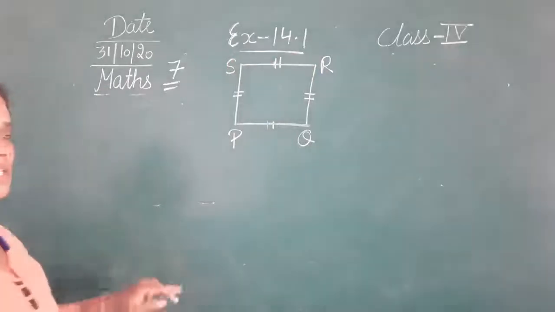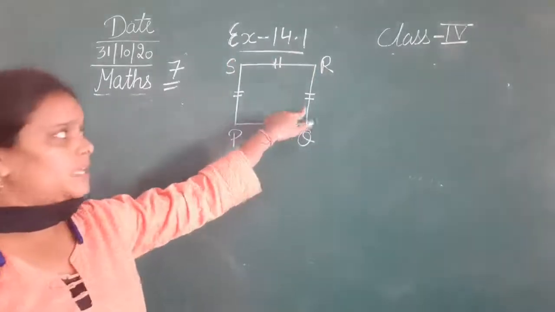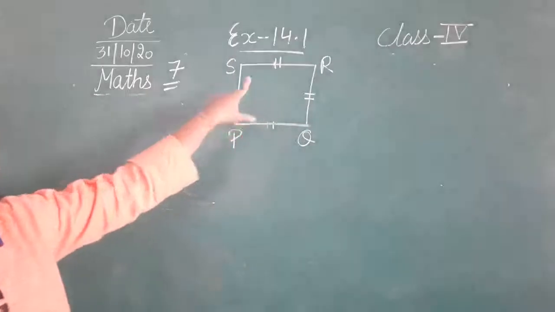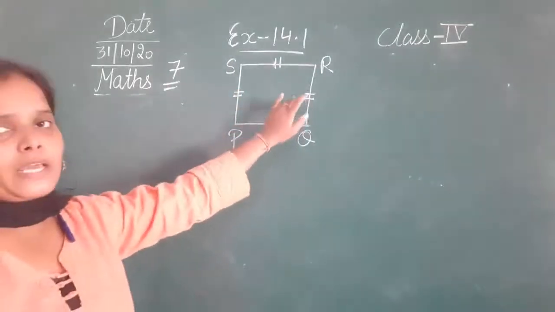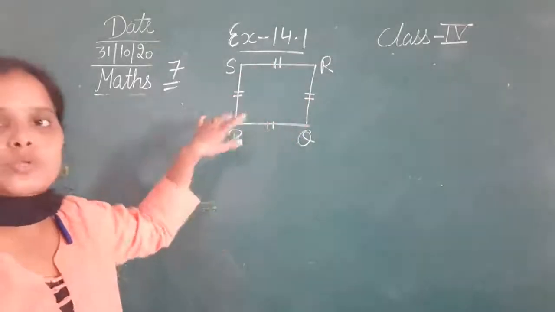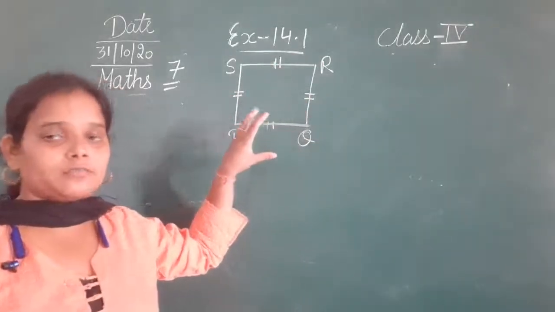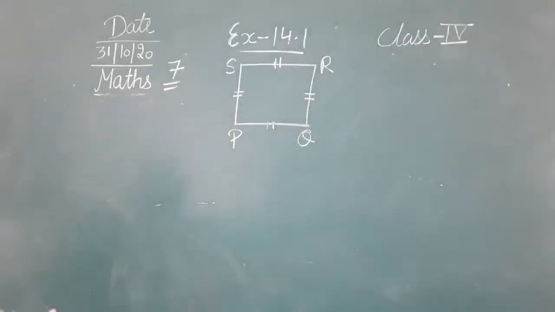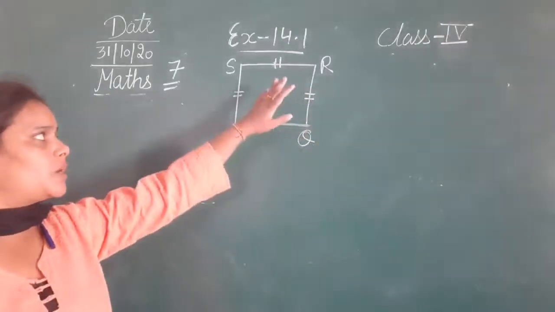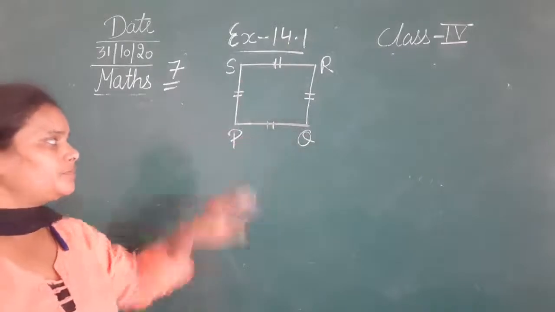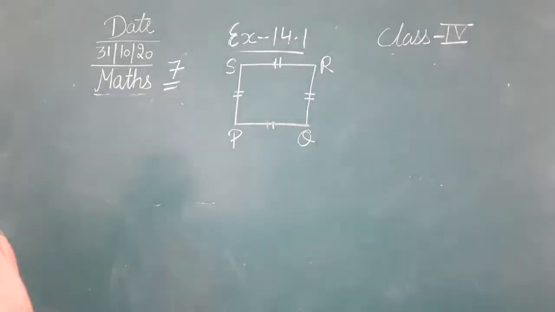So that means PQ इसके इक्वल है ये और ये, that means all these sides are equal to each other, क्योंकि PQ इसके इक्वल है, ये इसके इक्वल है और ये इसके इक्वल है. So that means all these four sides are equal. ये चारों की चारों साइड्स क्या है? इक्वल. In which PQ is equal to QR, QR is equal to RS, RS is equal to SP. So all the four sides of the given quadrilateral are equal.